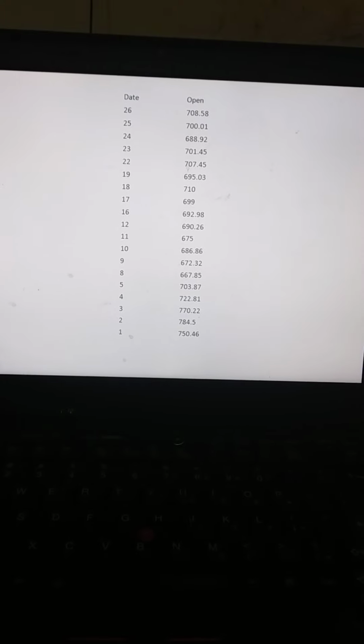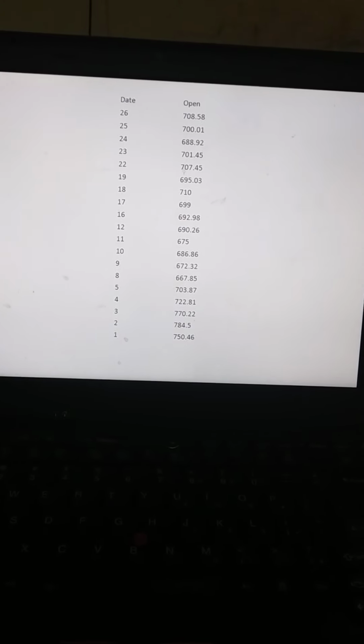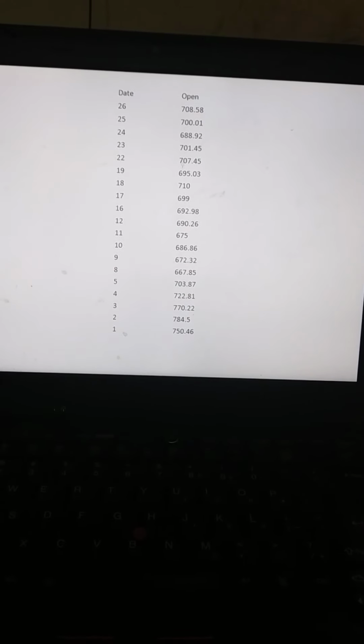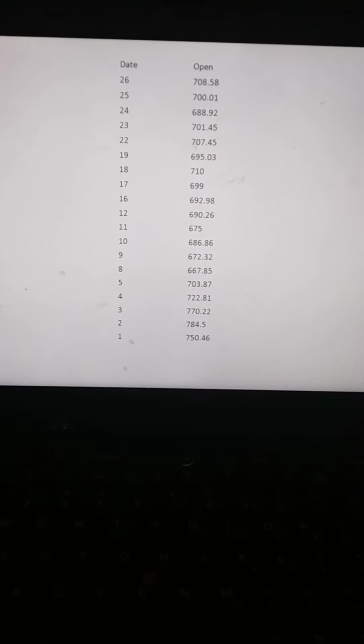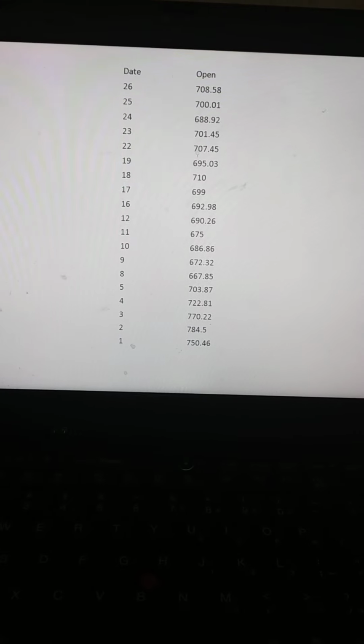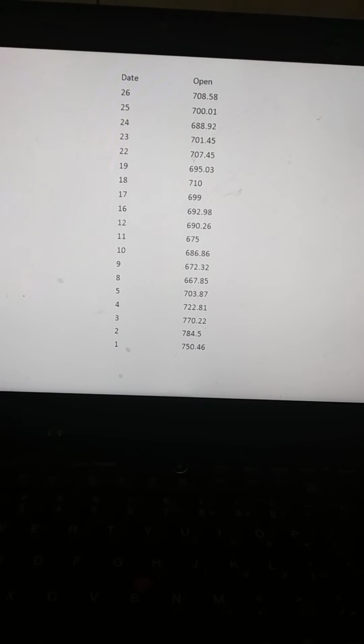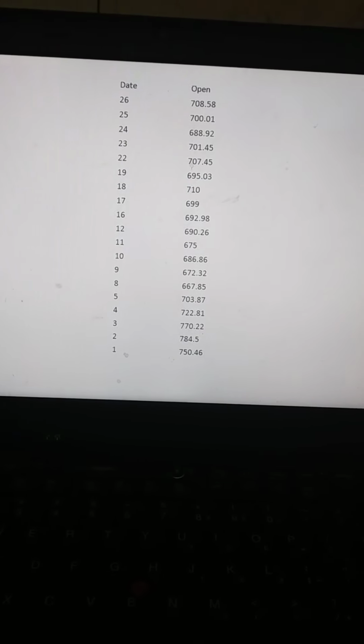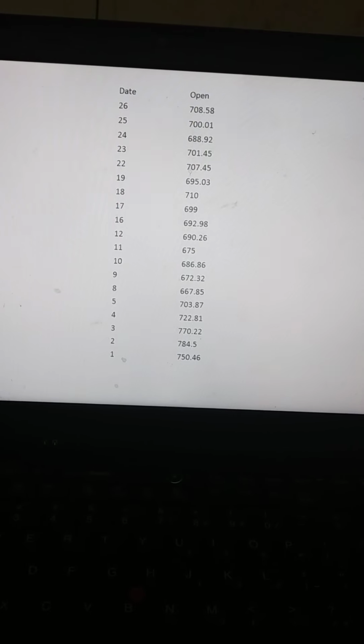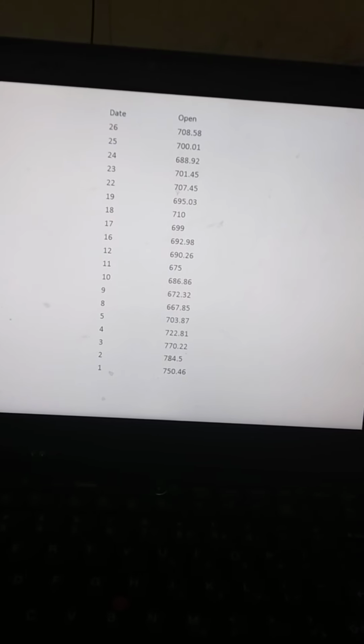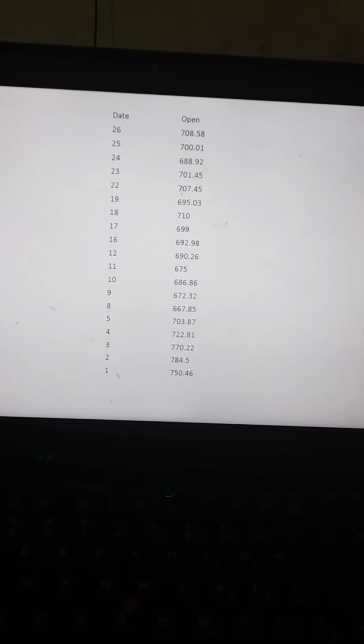So we have taken 26 days of stock market points. Day 1, 750.46; day 2, 784.5; day 3, 702.22; up to the 26th day, 708.58. So we are predicting the 29th day of the stock market point.